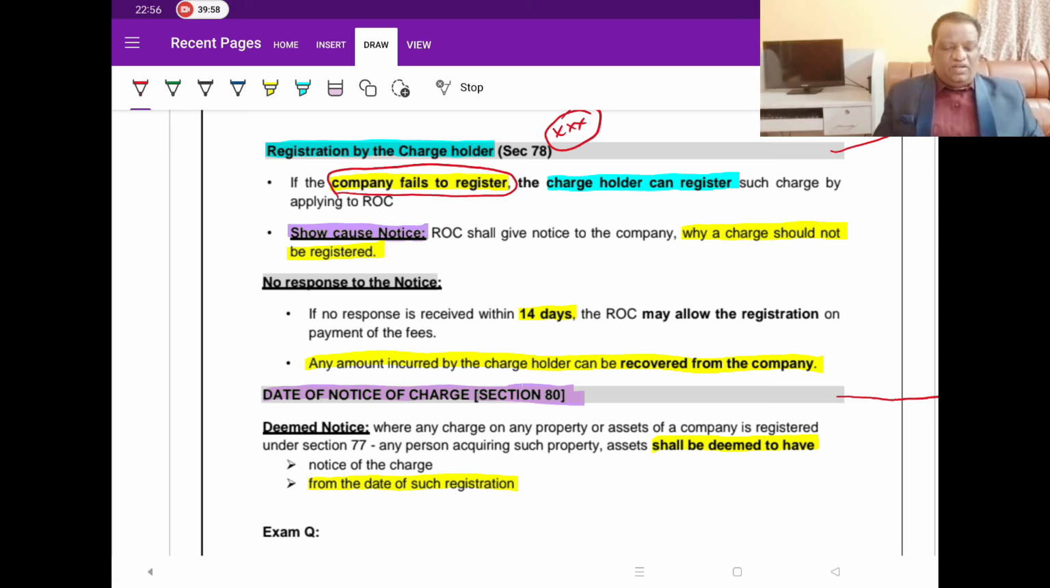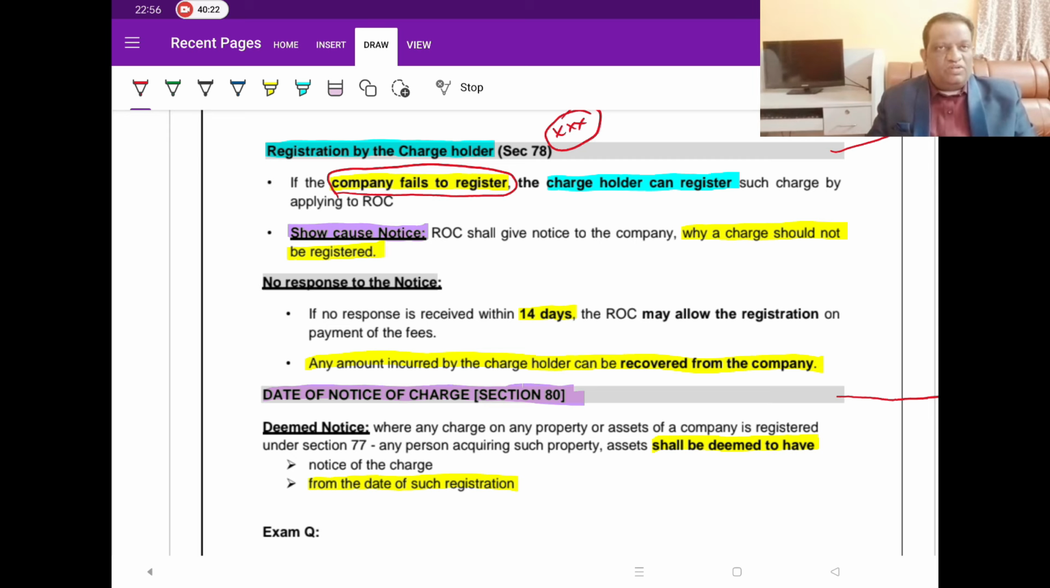Because at the end of it, the company is a borrower, but the objective of security, as we discussed, is that the lender wants to have more security. So the borrower has nothing to lose, even if he's not registering the charge. So it is in the interest of the charge holder to see that the charge is registered. That is where the question comes in: what happens if the borrower is not doing it?